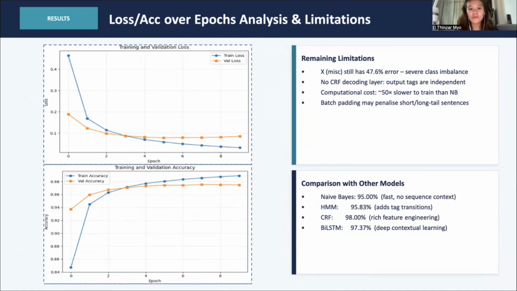Stepping back across all models: naive Bayes at 95%, HMM at 95.83%, BiLSTM at 97.37%, and the CRF at the top with 97.94%. The BiLSTM's biggest weakness is the training time, roughly 60 times slower than the baseline, and it doesn't have a CRF decoding layer yet, which is honestly the most obvious thing to add and likely where the biggest remaining gains are.